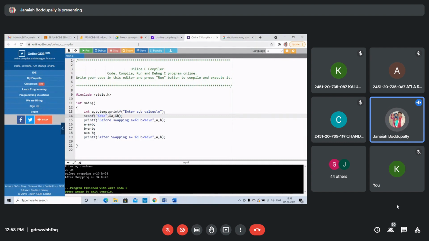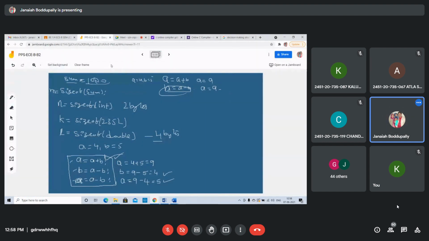Now, what is next? One more operator. What is that? Size of operator. We'll use the size of operator. Size of integer, size of float. For a float value, how many bytes are required? 4. Size of variable, if you give some variable, whether it is integer or double. Size of the integer is 2 bytes. I will write one more program.